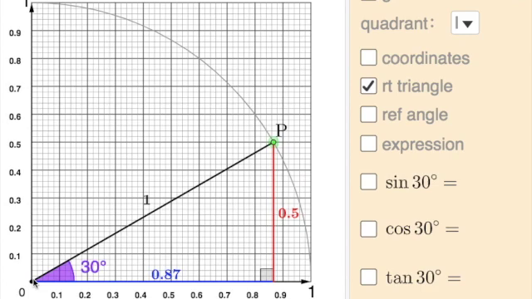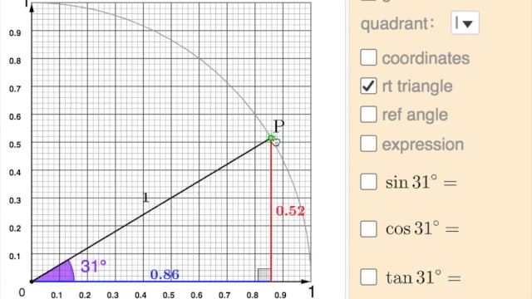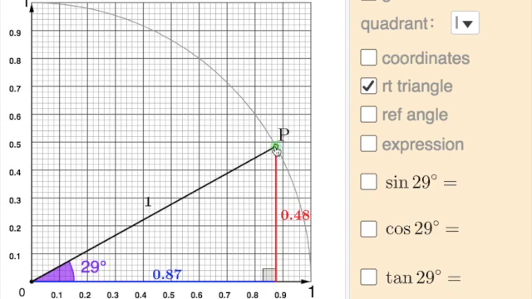But some really smart person was like, you know what? I am going to go out on this terminal ray, and I'm just going to go out 1 unit, and then put a point P. Now, the terminal ray continues. Rays go on forever, but right here, we're going to stop.